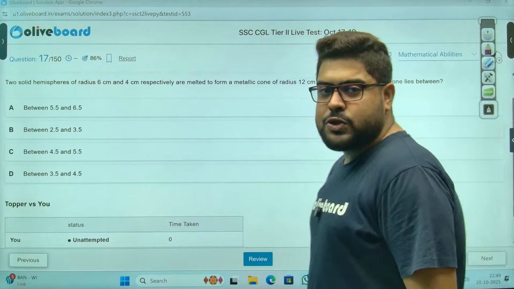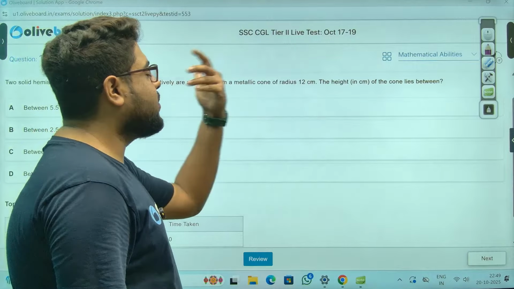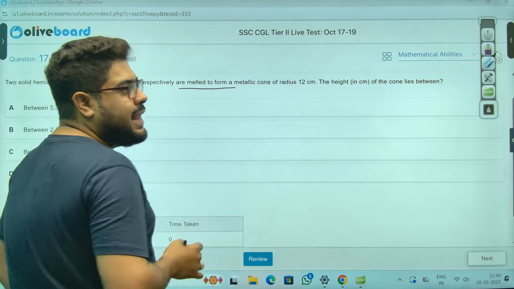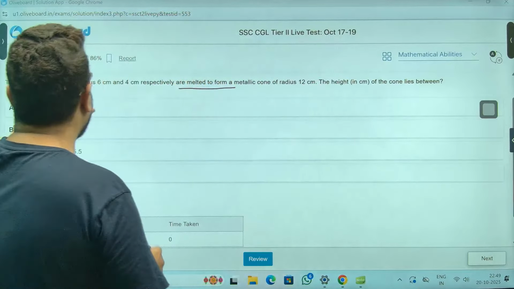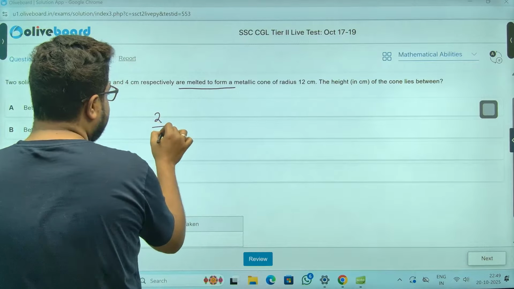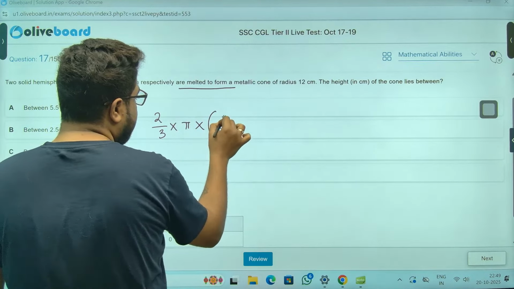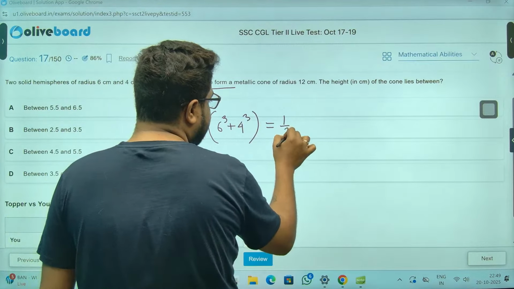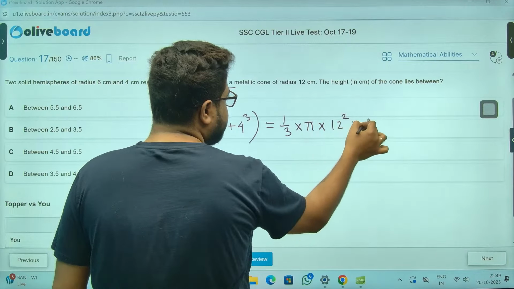Again, two solid hemispheres form a metallic cone. Find the height of the cone. Melted and recast, meaning the volume is the same. Volume of two hemispheres is 2 by 3 into pi into r cube, where r cube means 6 cube plus 4 cube. That is equal to 1 by 3 into pi into 12 square into h.